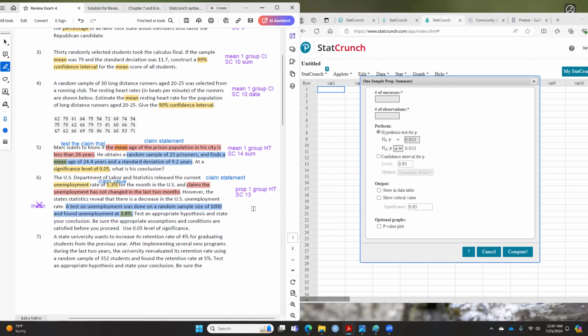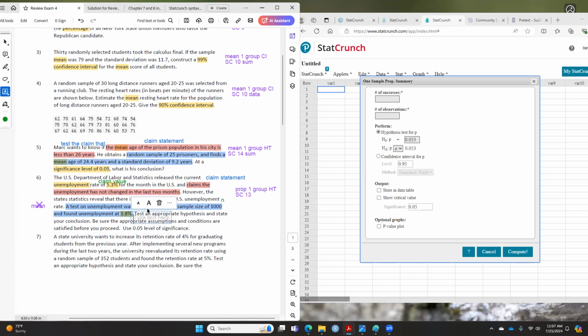But if you read this question, it did not give us X. They give us 1,000, which we know is your sample size because they picked 1,000 people, and found out that 3.8% is the unemployment rate.